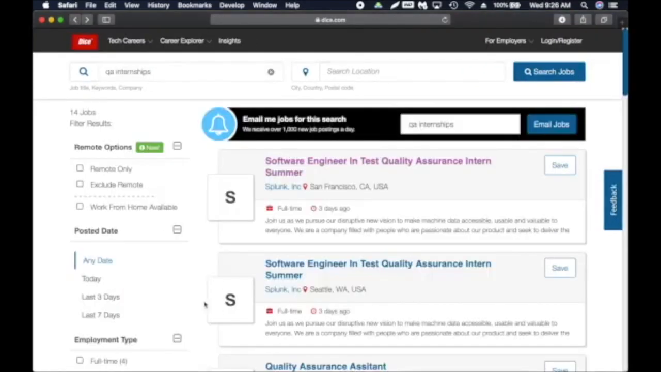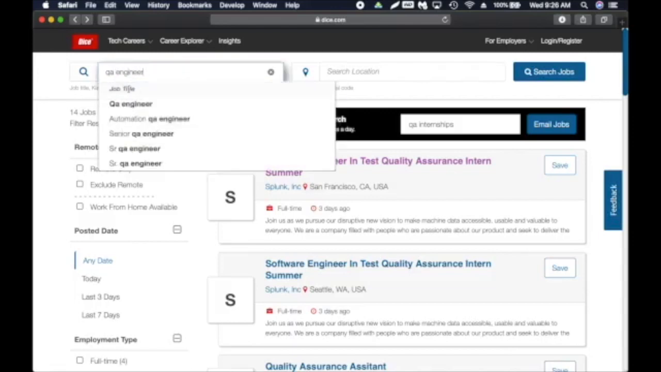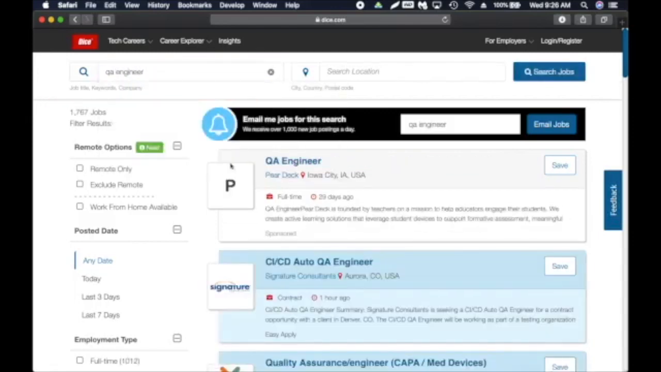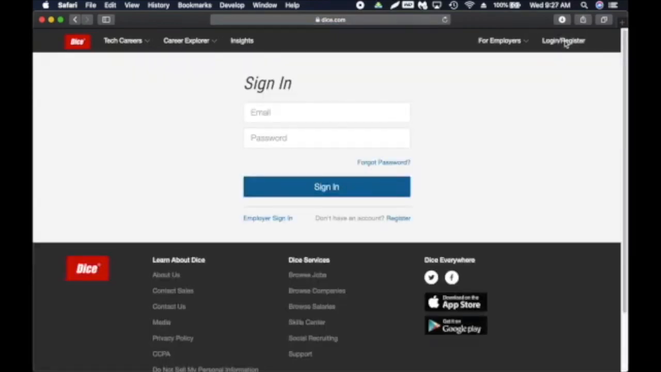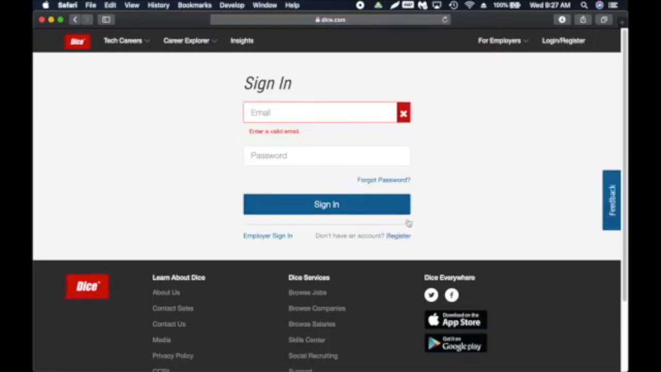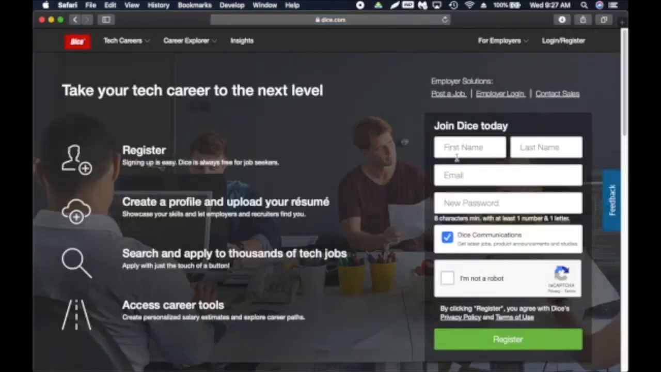Go through this, and you can also try different ways of searching. QA engineer might give you more results. There are 1767 jobs, right? And if you do QA automation, you get the idea here. What you can do is register here and create an account. If you don't have an account, just enter your basic information, and it's free to use.